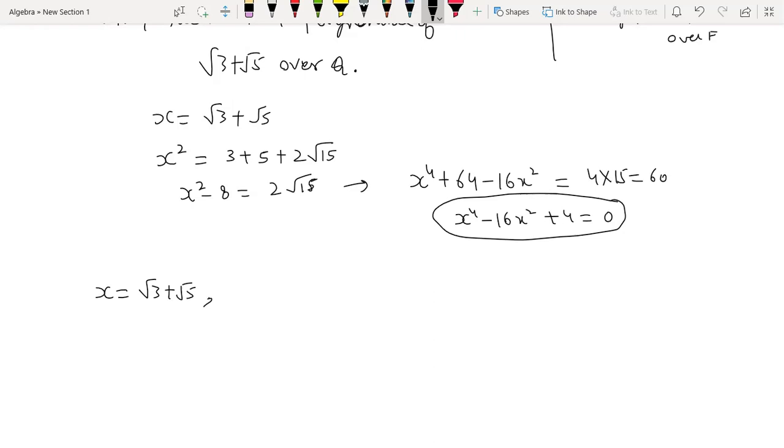you try root 3 minus root 5, minus root 3, negative of that.